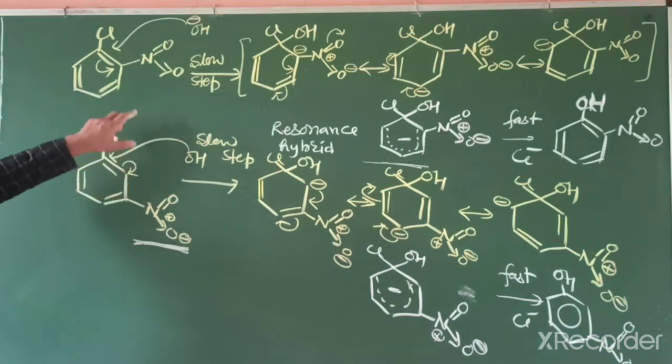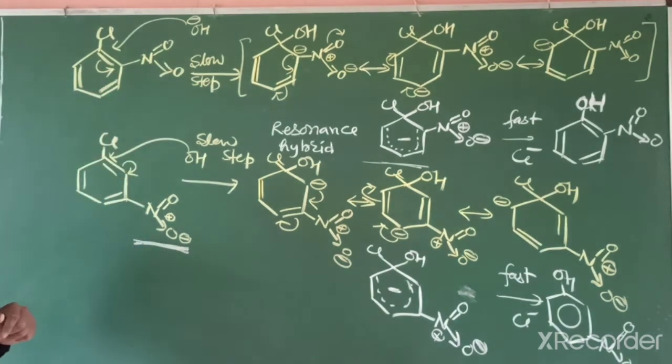But when the nitro group is attached at ortho and para position, it removes the electron easily and the incoming nucleophile gives a faster rate of reaction.